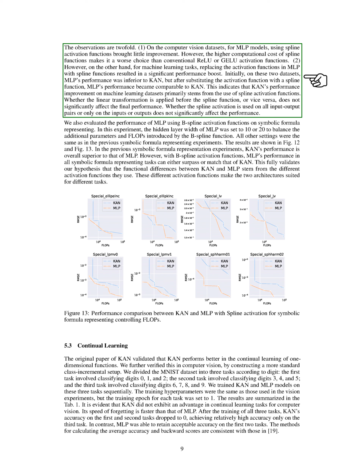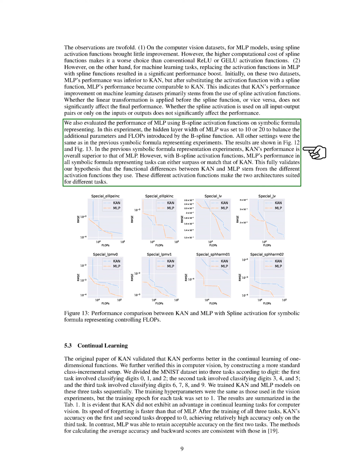increase. Initially, MLP performed worse than KAN on these datasets, but after using spline functions, MLP's performance became comparable to that of KAN. This suggests that the performance boost for KAN in machine learning tasks largely comes from the use of spline activation functions. We also find that whether the linear transformation occurs before or after the spline function does not greatly impact the final performance, nor does it matter if the spline activation is applied to all input-output pairs or just to inputs or outputs.